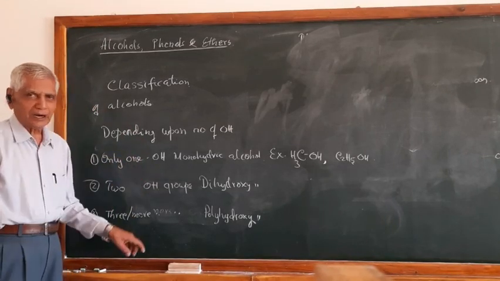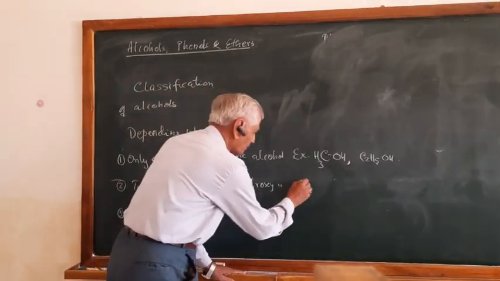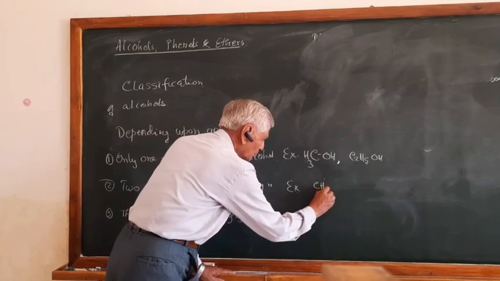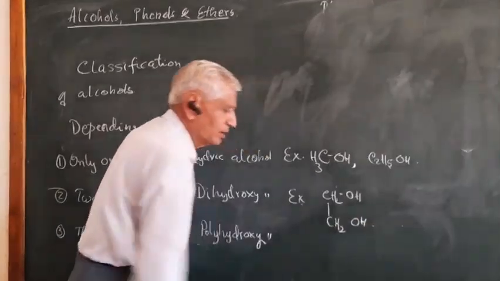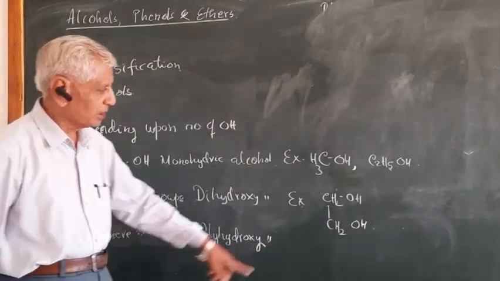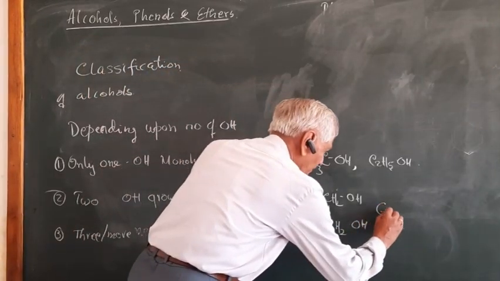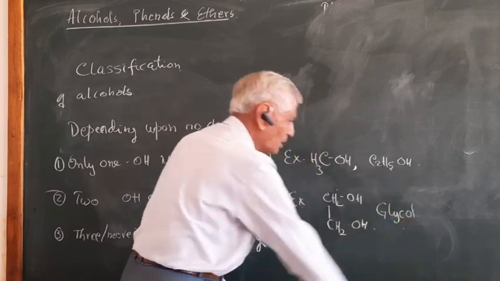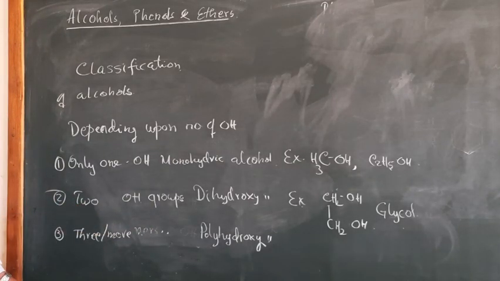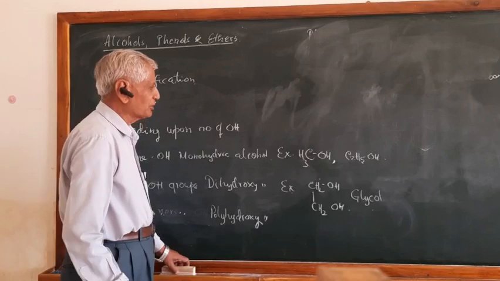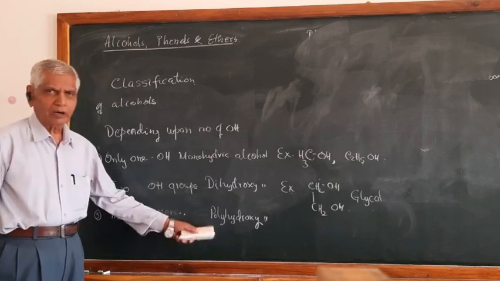Now let us go for the dihydric alcohol. Dihydric alcohol, as you know, is a compound containing two hydroxy groups. For example, CH2OH, CH2OH. It is a dihydroxy alcohol because it contains two hydroxy groups. This is also called glycol. So this is an example of a dihydroxy compound. Go for the polyhydroxy. If the compound contains three or more than three, it is definitely called a polyhydric alcohol only.